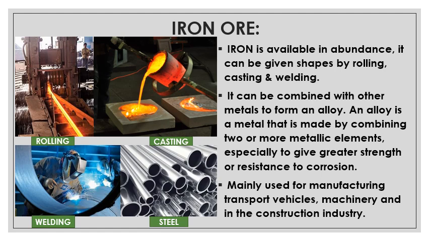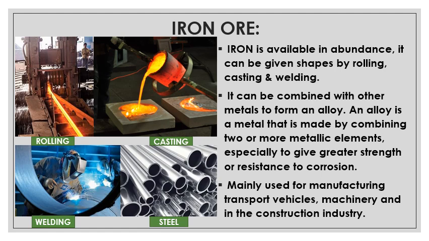Next is casting. It is a manufacturing process in which a liquid material is usually poured into a mold which contains a hollow cavity of the desired shape and then allowed to solidify.